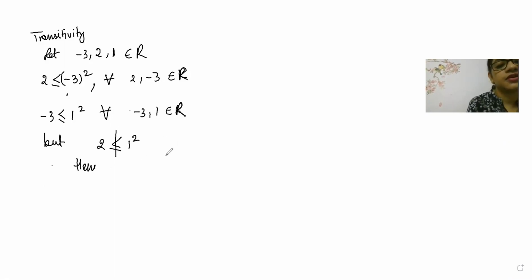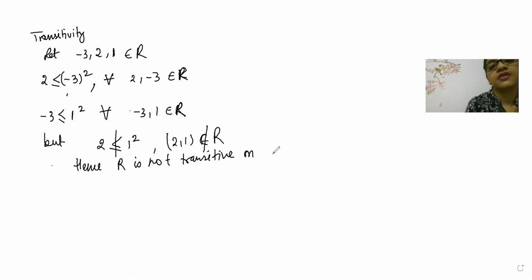Hence, R is not transitive. That means 2, 1 will never be present inside the relation. It is not transitive on R. Now understood? Take a negative element, 3, 1, and a positive element, 2, and your work will be over.